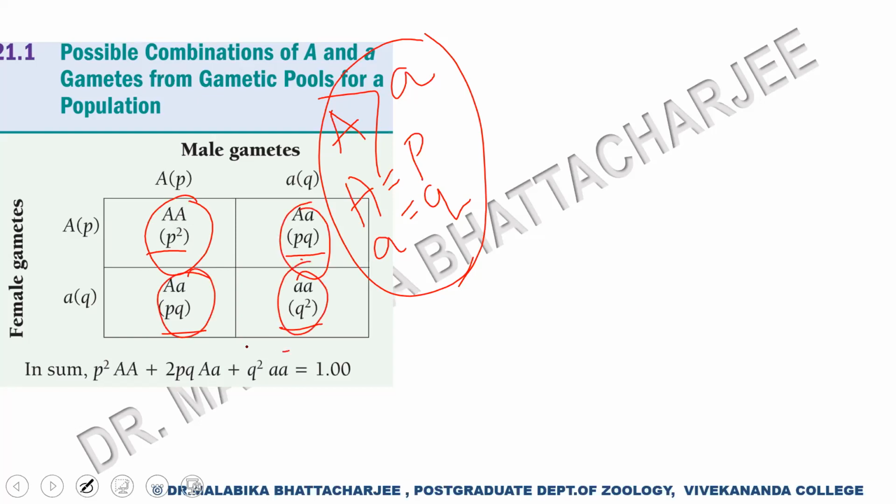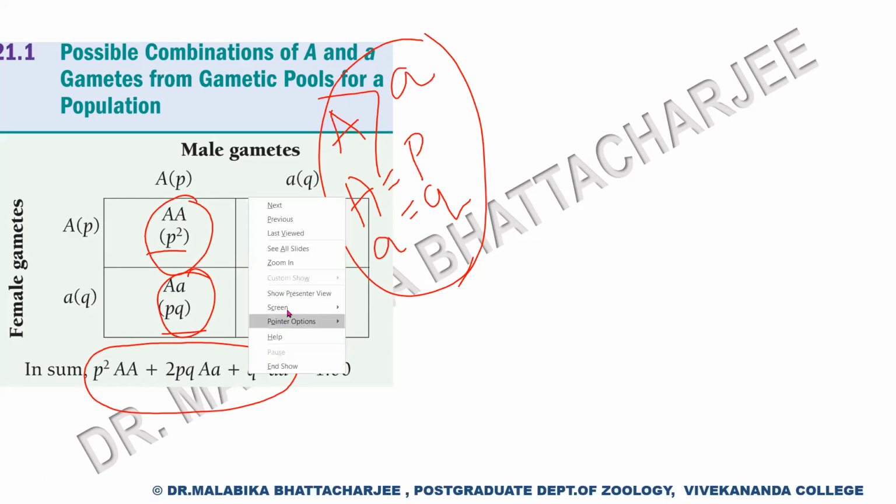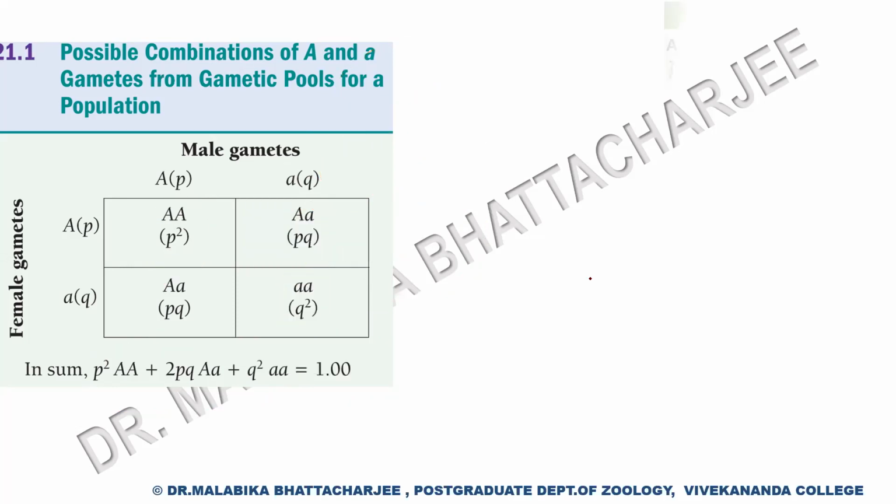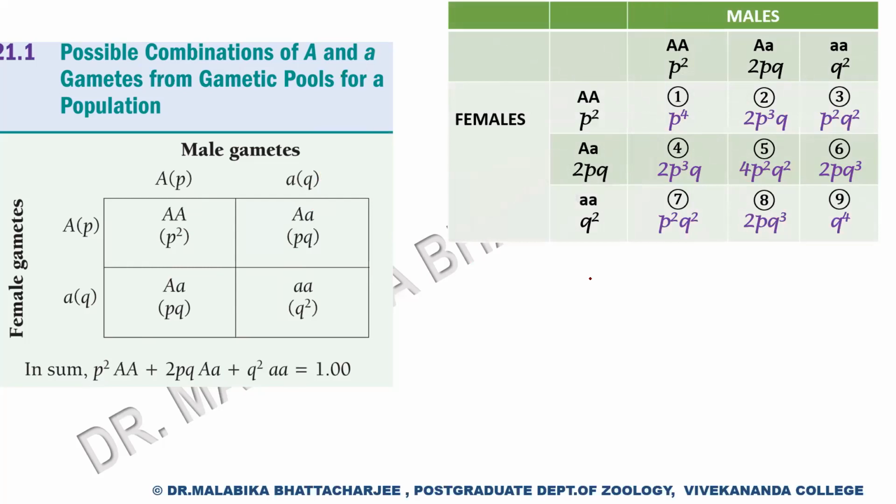So let us look at our first generation. It's P square plus 2PQ plus Q square. Now we have three categories of individuals. Now let's go another generation ahead. Males are of three categories in the population: capital A capital A, capital A small a, small a small a.